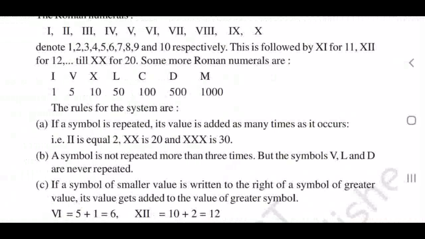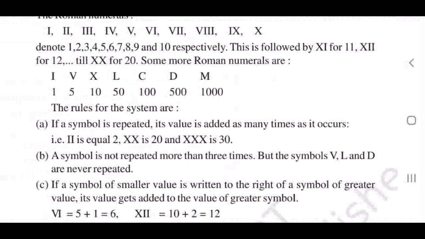So I have said there are some rules. First rule is, if a symbol is repeated, it will be added. In the case of 20, X, the same number repeated, that is why you got 10 plus 10. If a number is repeated, it will be added. Second rule is that no number is repeated more than 3 times. You can repeat the number a maximum of 3 times, not more than 3.